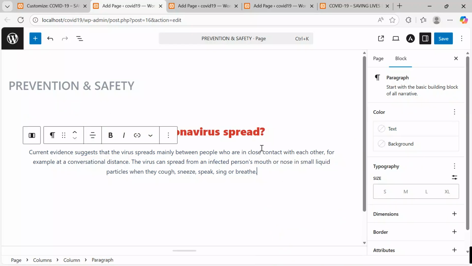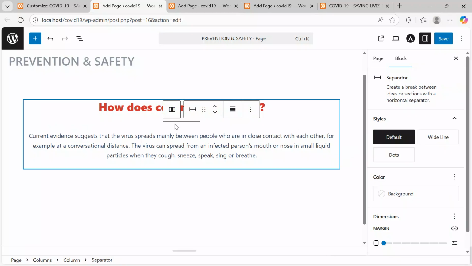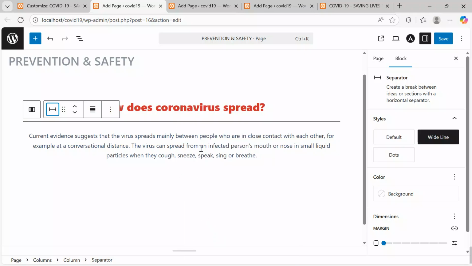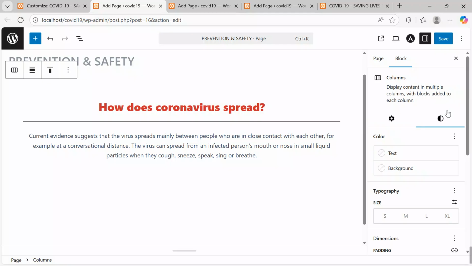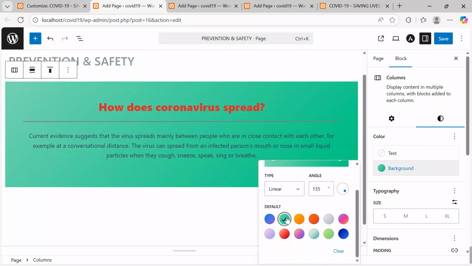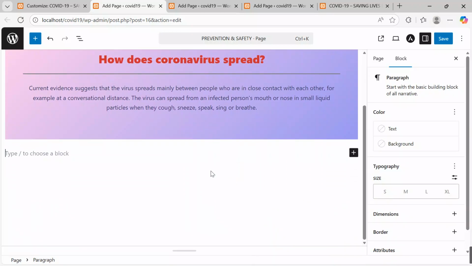Okay, let me add a separator. Yes, over here, I want to insert a separator. Come, click onto it, click here, and say wide line. Yes, after I go on and then insert background color, I'll move here, background, gradient, I keep this. Okay, let me take this. Okay, after I now move on, I want to insert a paragraph here and say,